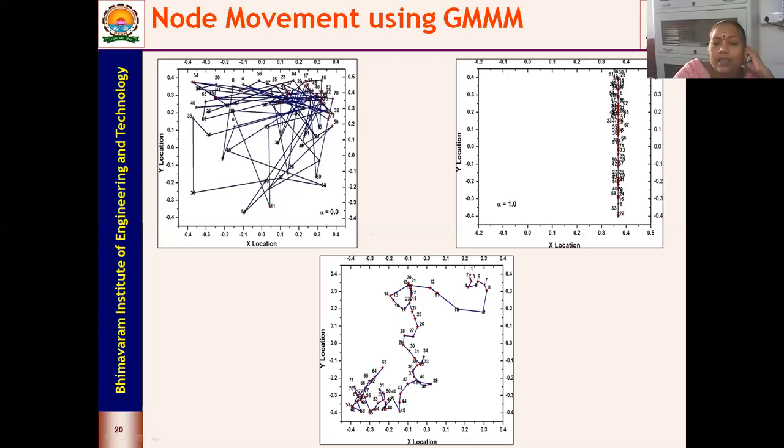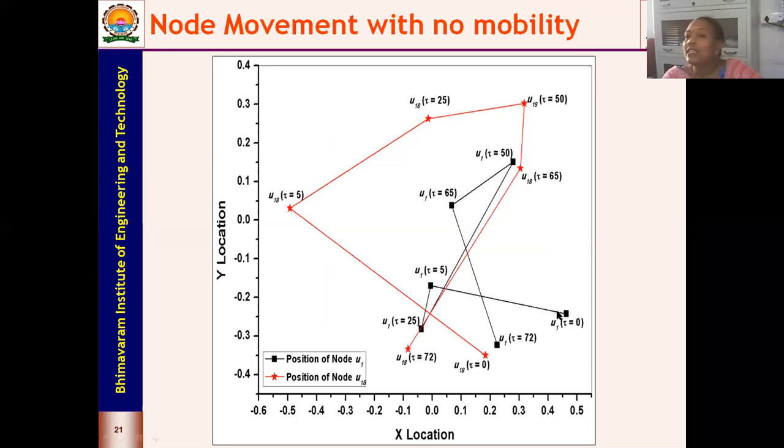And when I take alpha equal to 0.5, the bottom one, it is a little smoother when compared to alpha equal to 0. So based upon the tuning parameter, you can make the movements of the nodes either a linear motion, or a smooth motion, or have sharp turns and stops. So this is the Gauss-Markov mobility model.